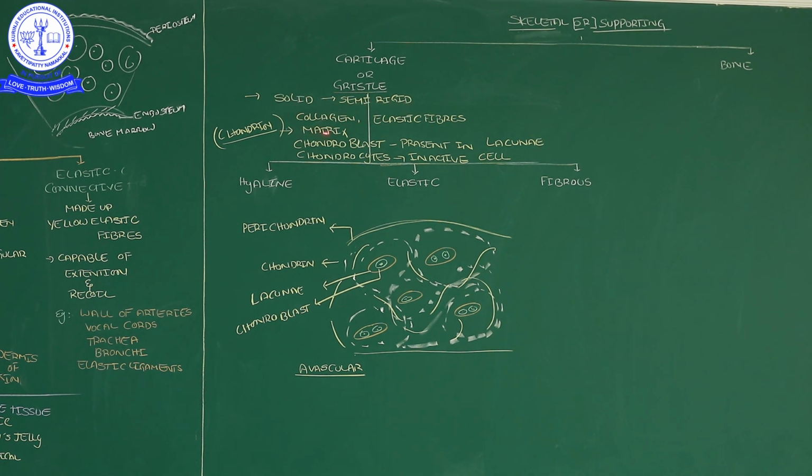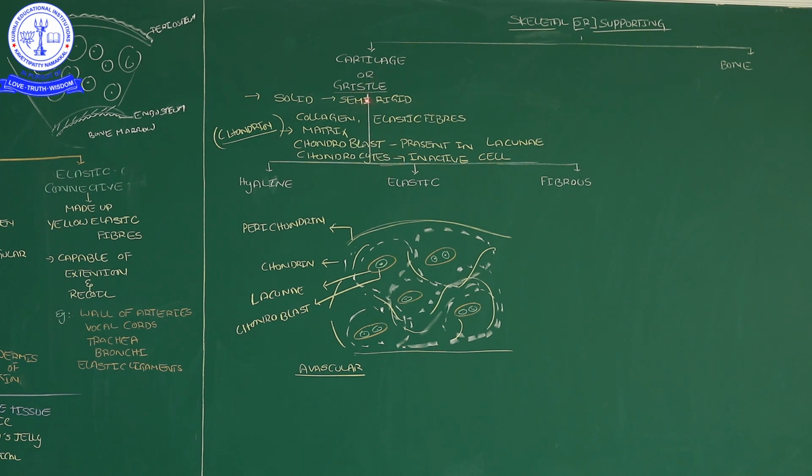It contains fibers, collagen, and along with the collagen, elastic fibers are also there. A matrix is also there, which we call chondrin. Now this matrix has chondroblast cells. Chondroblast cells are present in particular places called lacunae. The inactive cells of the chondrin in cartilage we call chondrocytes. That means chondrocytes are inactive, chondroblast cells are active.